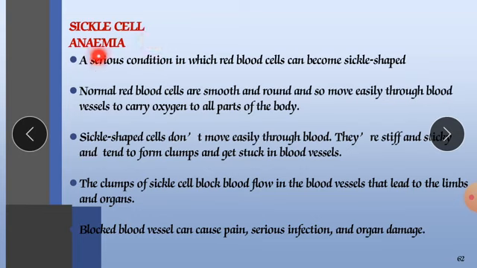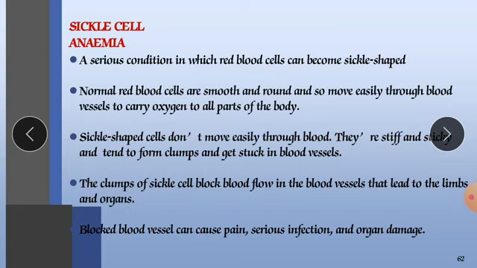Sickle cell anemia is also one of the very common types of anemia, a serious condition in which red blood cells can become sickle shaped. Sickle shaped means elongated, spoon shaped. The normal red blood cells are smooth and round and so move easily through blood vessels to carry oxygen to all parts of the body. Sickle shaped cells don't move easily through the blood.